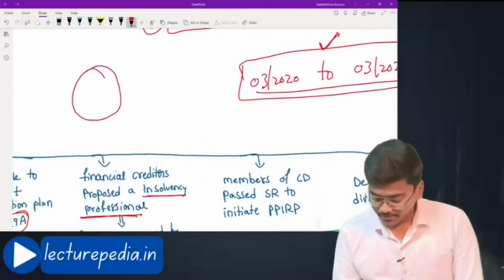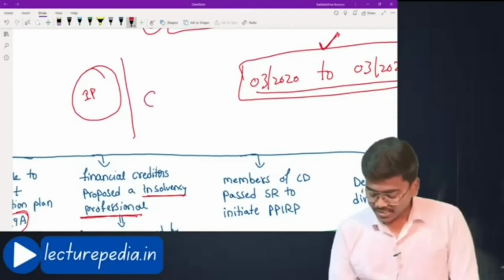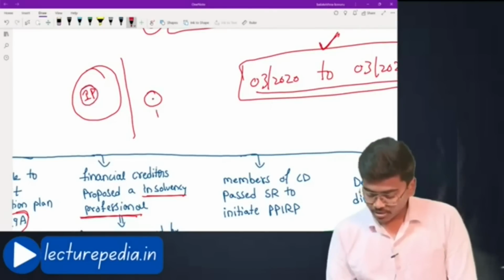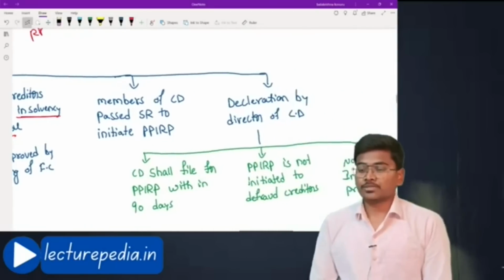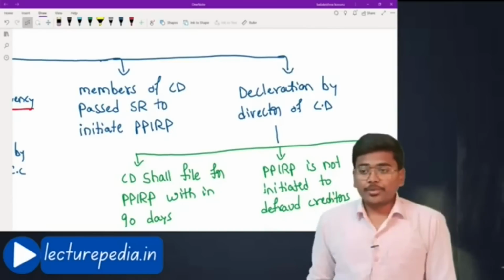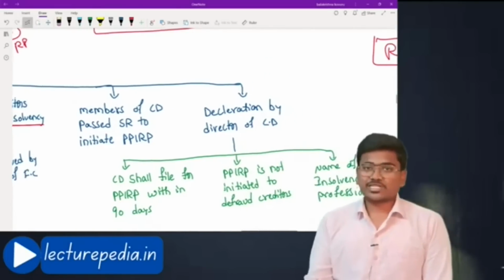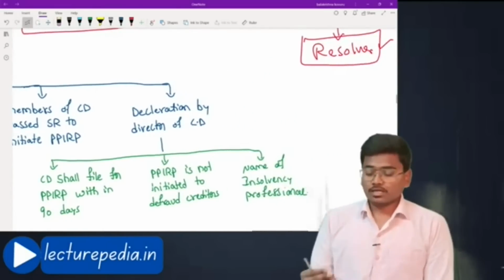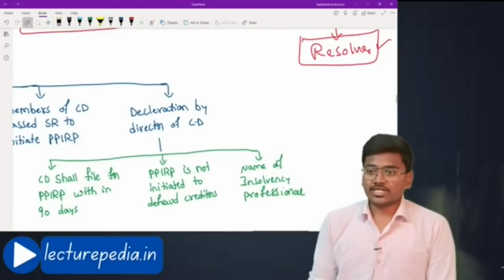That means, in the pre-pack, some financial creditors will appoint an insolvency professional. Once the application is made, then the committee of creditors will be there now. They will approve this insolvency professional to act as resolution professional. Hope that is clear. Next, members of the corporate debtor passed a special resolution to initiate PPIRP. The members of the corporate debtor should pass a special resolution approving the corporate debtor to file an application for PPIRP with the adjudicating authority.